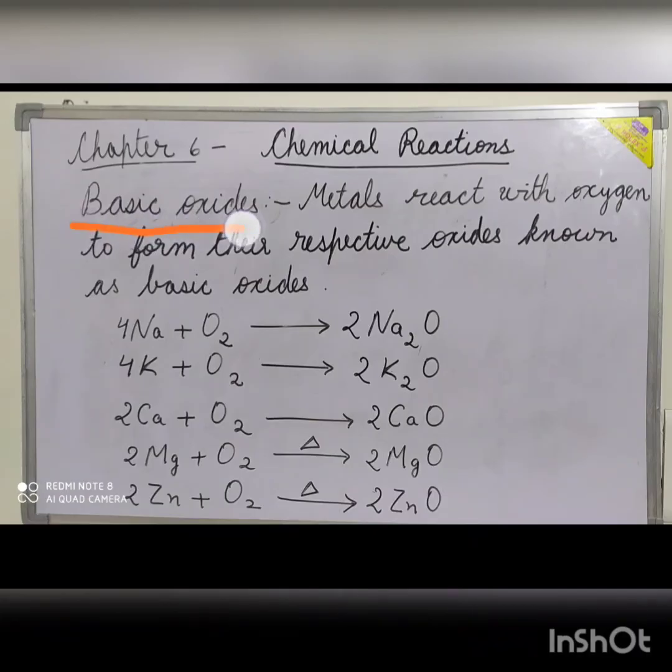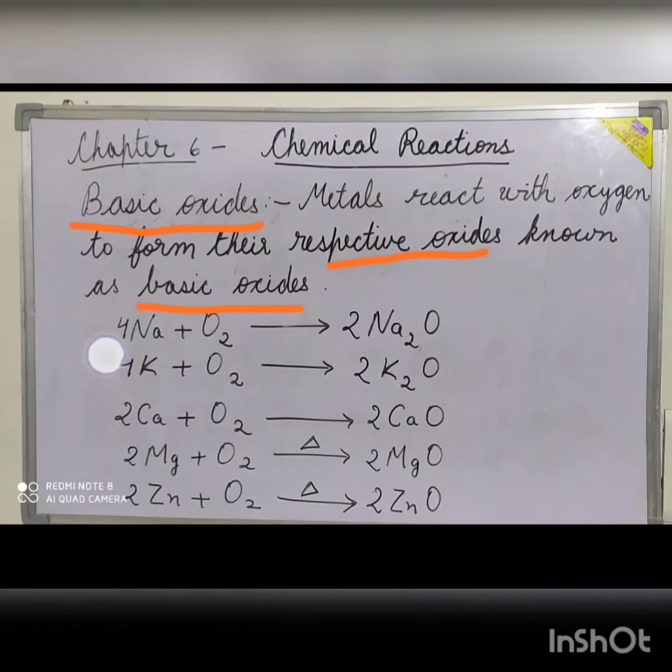Basic oxides. The metals react with oxygen under different conditions to form their respective oxides, known as basic oxides because of their basic nature. For example, sodium and potassium react with oxygen vigorously at room temperature. So, in order to prevent their oxidation, they are stored under kerosene.